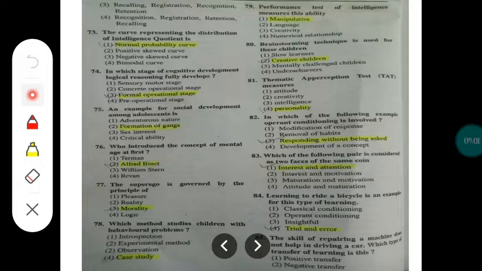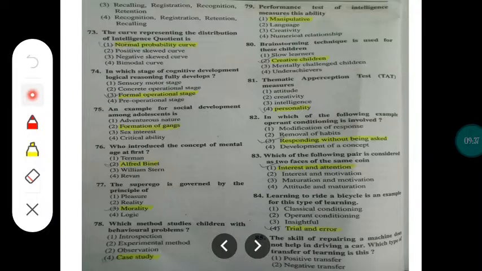Which of the following pairs is considered as two faces of the same coin? It is interest and attention. So interest and attention is the pair which we can consider as two sides of the same coin, like we have a head and a tail, right? Question number 84. Learning to ride a bicycle is an example of this type of learning. So it is trial and error. The student or the child will try and will get to learn about this, right? So this is the trial and error method.